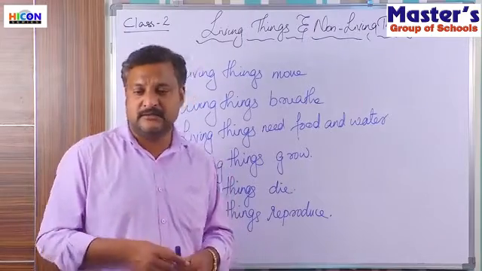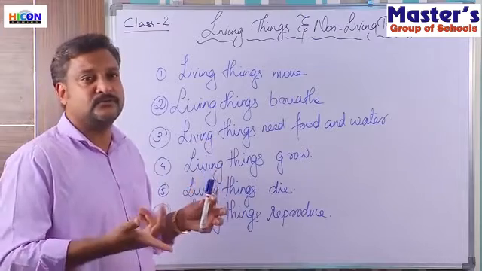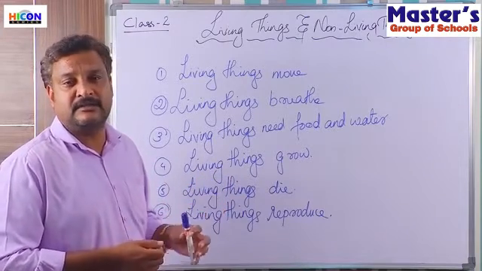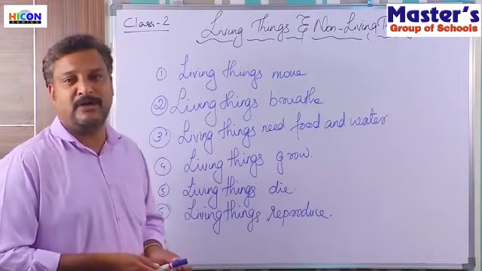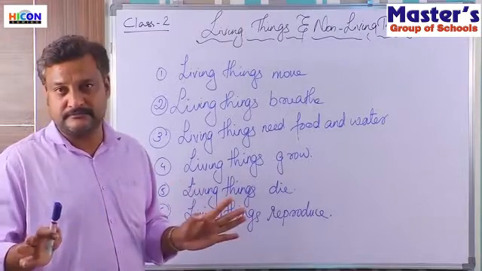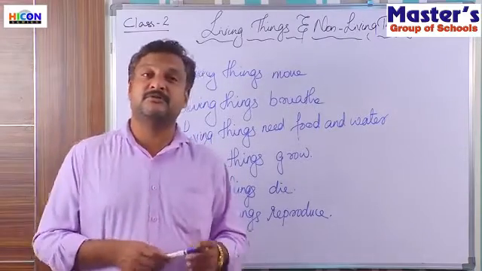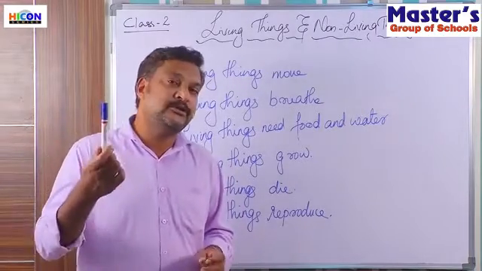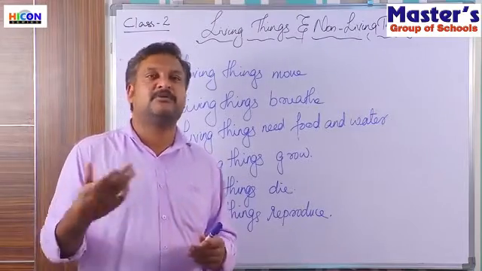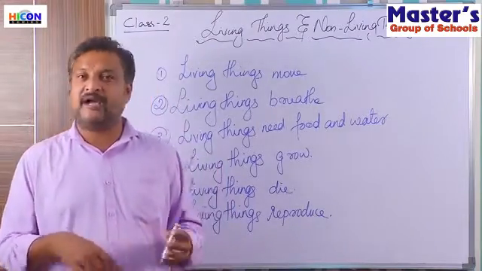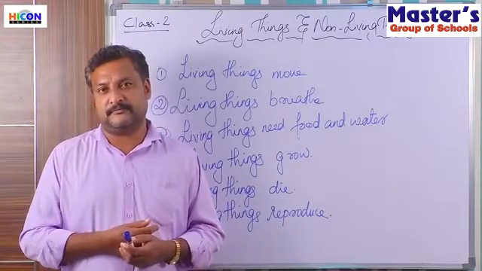Right? Then, the next thing, living things die. Will this pen die? No. The pens won't die. A chair will not die. A table will not die. No non-living thing will die. Right? Then, the living things reproduce. Will a pen reproduce its own pen? A new pen? No way, isn't it? A pen cannot reproduce a new pen. We have got to make a new pen. That's it. It cannot produce a new pen.